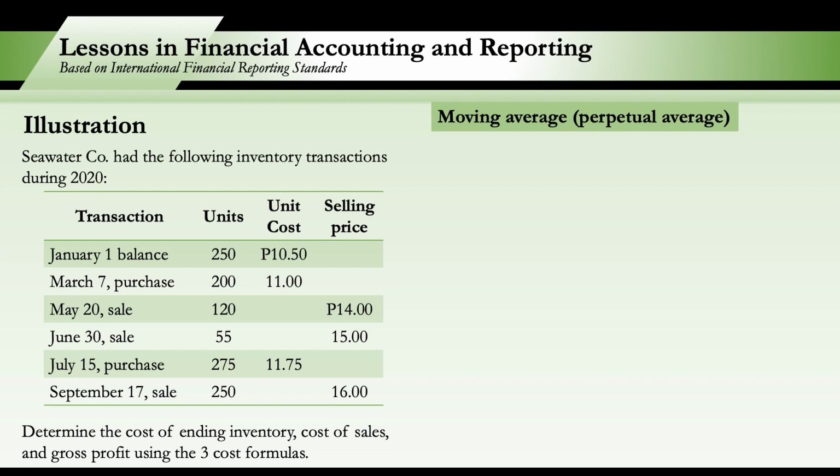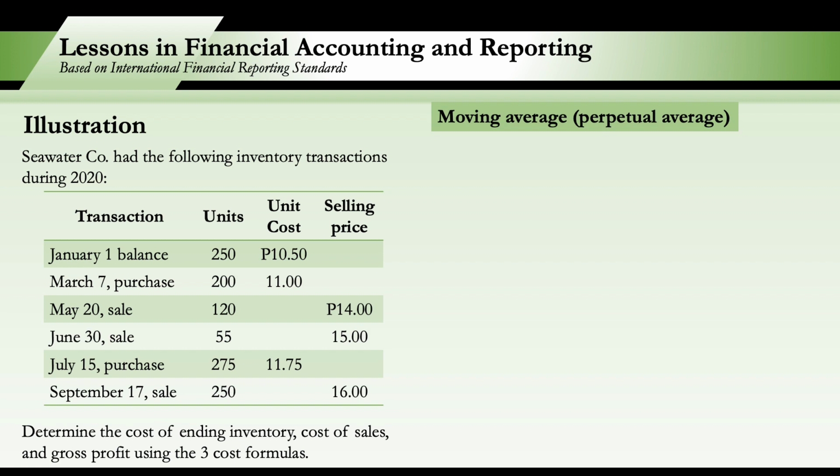Kaya siya tinawag na moving average kasi every time that the entity or the company will purchase inventories, new unit cost will be computed. So may unit cost na bago every time merong purchase.